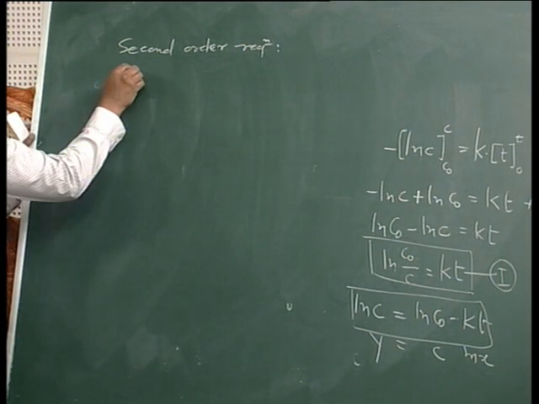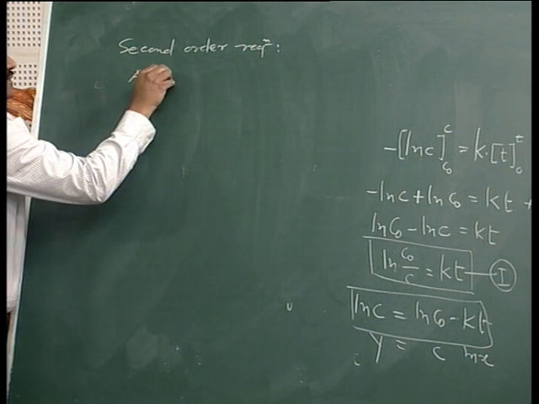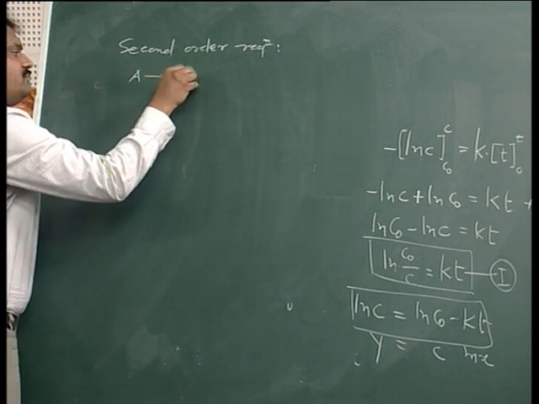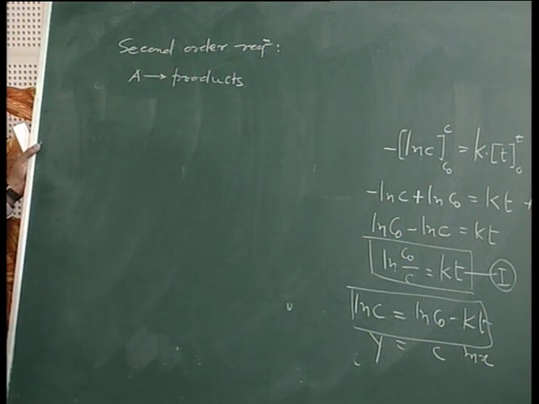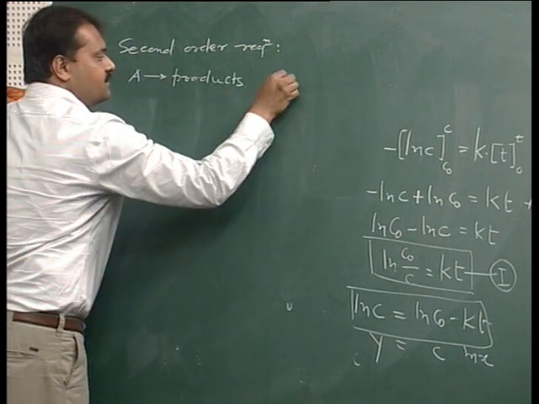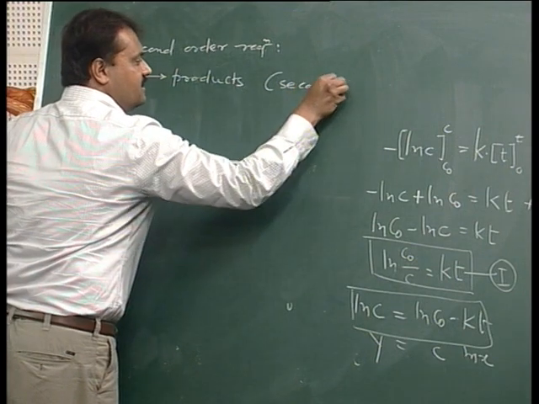Let's consider that the reaction in which A gives products is second order. That means here n is equal to 2.